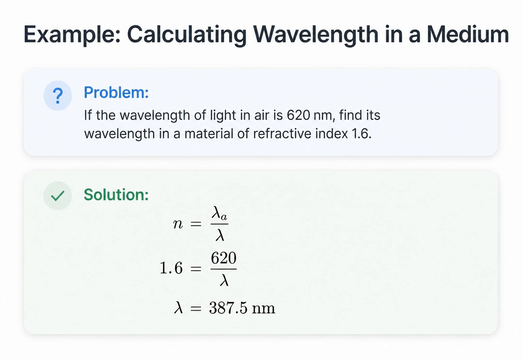Suppose the wavelength of a particular beam of light in air is 620 nanometers, and we want to find its wavelength inside a material that has a refractive index of 1.6. We start with our derived formula. The refractive index n equals the wavelength in air divided by the wavelength in the medium. Plugging in our values, we get 1.6 equals 620 divided by lambda. Solving for lambda, we find that the new wavelength is 387.5 nanometers. As expected, the wavelength decreases as the light enters the denser, slower medium.